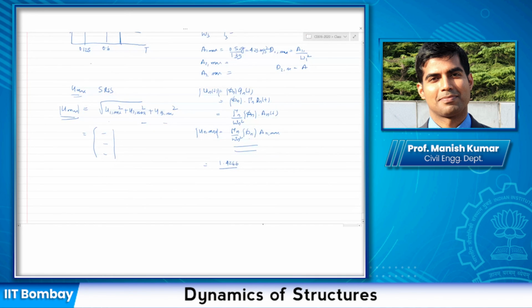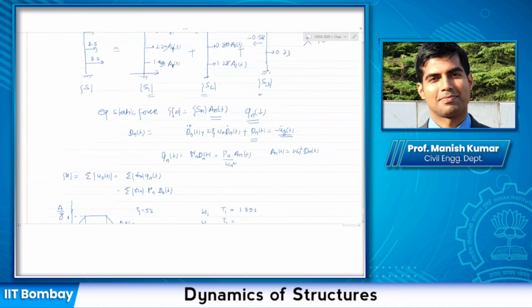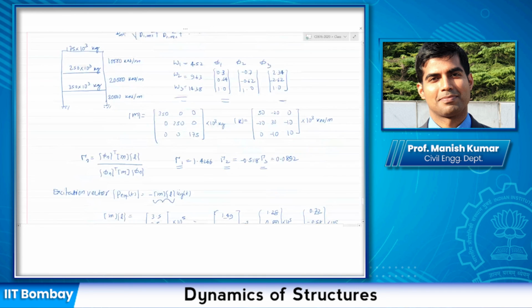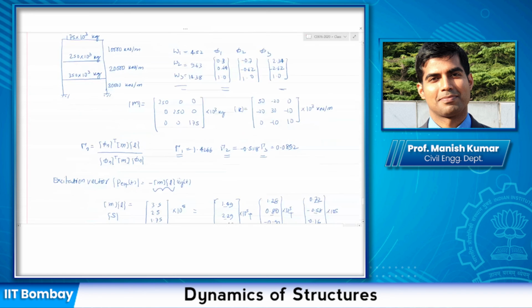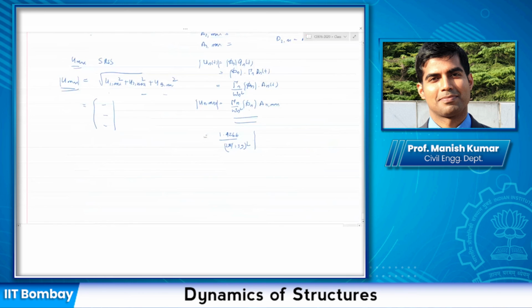1.4266. Omega 1 square is whatever the value of this one, or you can write 2 pi by T, or whatever, 1.39. I have only this in front of me, so I'm just utilizing this. Then phi 1, again just utilize whatever we had got here: 0.3, 0.64 and 1.0. This is 4.52 here.